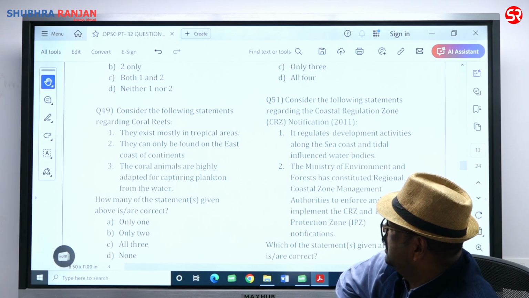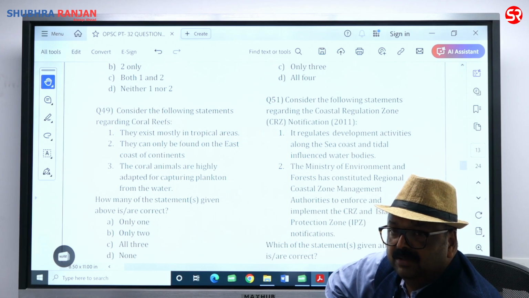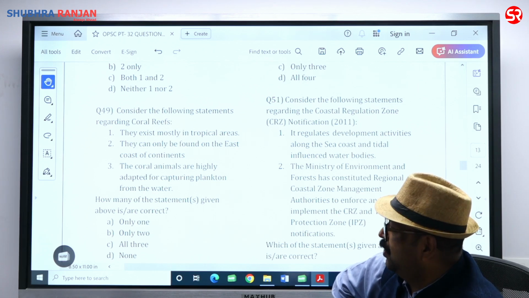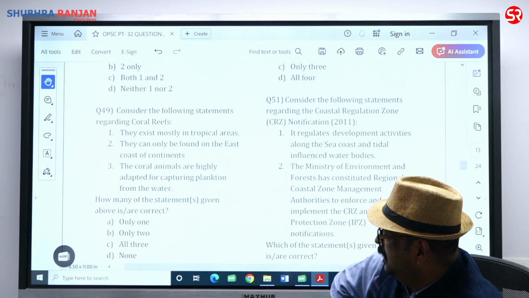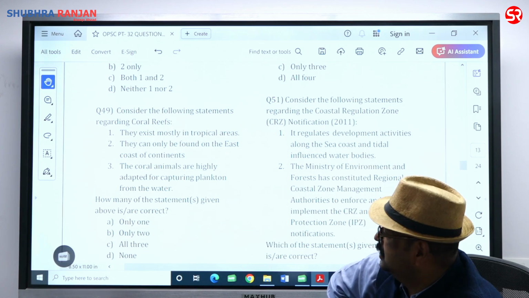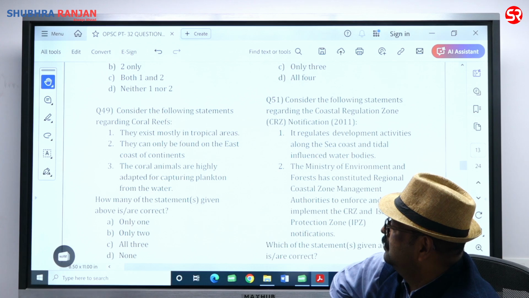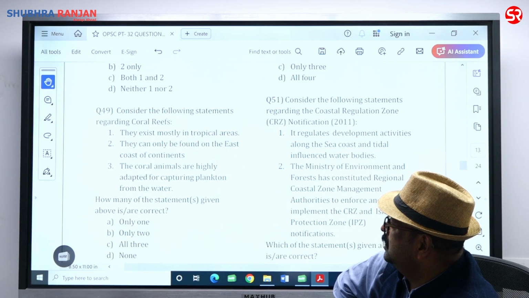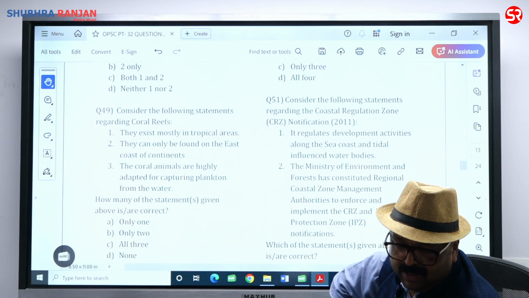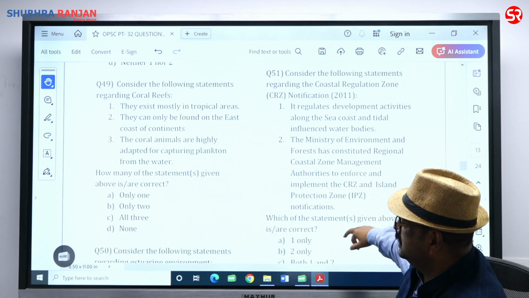The coral animals are highly adapted for capturing plankton from the water. They have completely changed the meaning here. Coelenterates, coral polyps, are what? Static. They quietly go and establish themselves on rock, on a hard substratum, and they harbor the algae zooxanthellae, which makes food for them. And here it is written that coral animals are highly adapted. That's not so. So statement 3 is wrong, 1 and 2 are right. So beta is the right answer.